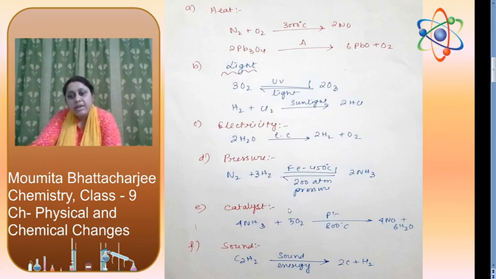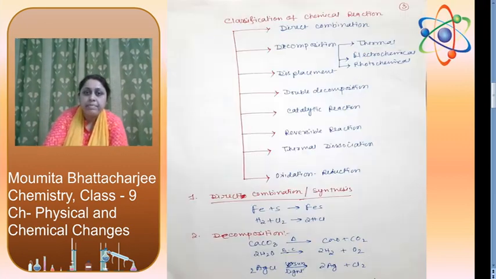Catalyst: this is the catalytic oxidation of ammonia. The catalyst used here is platinum. In the presence of platinum, this ammonia is burned to form nitrous oxide and water. Sound: acetylene, C2H2, will dissociate to form carbon and hydrogen in the presence of sound energy.